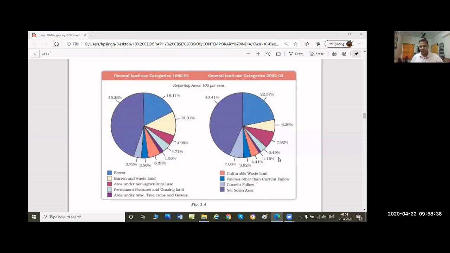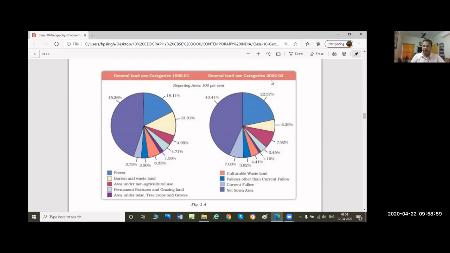What is the different data? One thing I want to tell you, everybody, the data I have on the screen is of 2002 and 3. But the data in your book, if you have the new book, is of 2008 and 9. Instead of 1961, this data is same in old books and new books. But in new books, the data is changed.